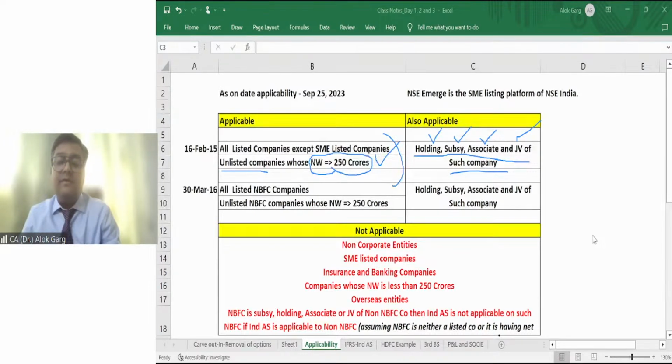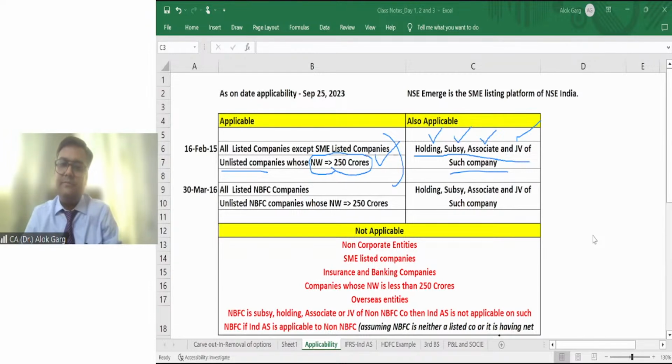Tanisha said, doesn't matter, but you are an associate of a listed company, or an associate of a company which is applying Ind AS. So the CFO asked, okay madam, but why is Ind AS applicable to me? Then Tanisha showed the notification. She said, as per the 16 February 2015 notification, if Ind AS is applicable to a company, then it will be automatically applicable to its subsidiary, joint venture, and associate. I hope this is clear to all of you.